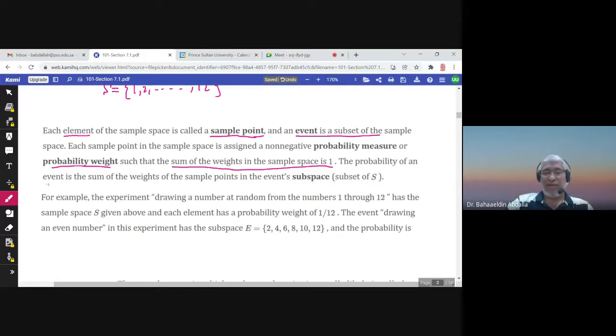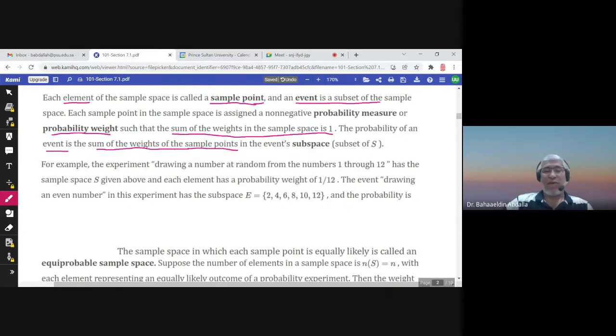Probability of an event: how do we find the probability of the event E? You add the weights inside this event, the weights of the points or elements inside it. So for example, let us talk about this event. What is the event? Drawing an even number.